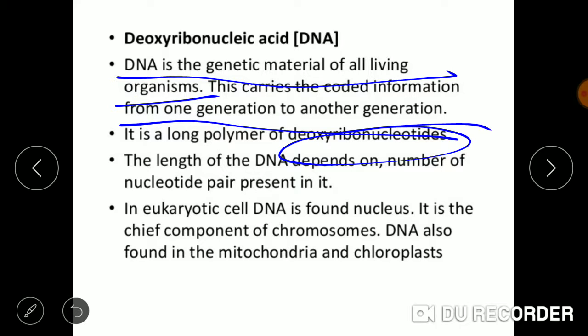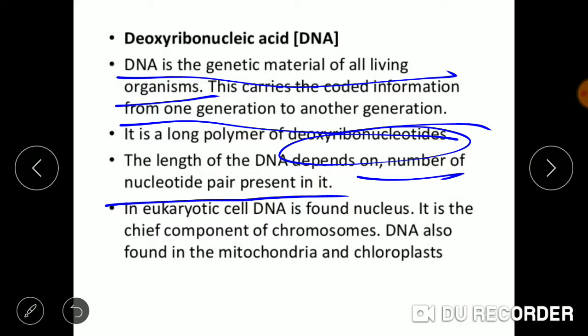A nucleotide is a combination of pentose sugar, phosphate group and nitrogenous base. And if the sugar in this case is deoxyribose sugar, it is known as deoxyribonucleotide. The length of DNA depends on the number of nucleotide pairs present in it.